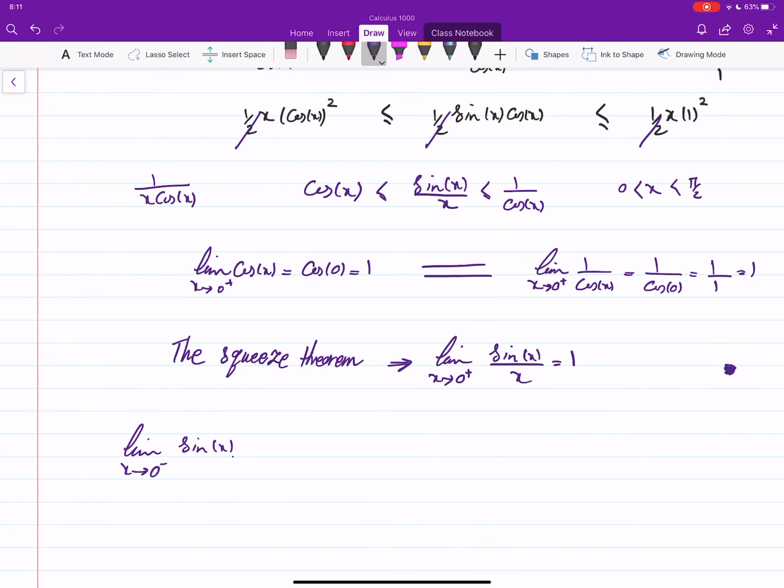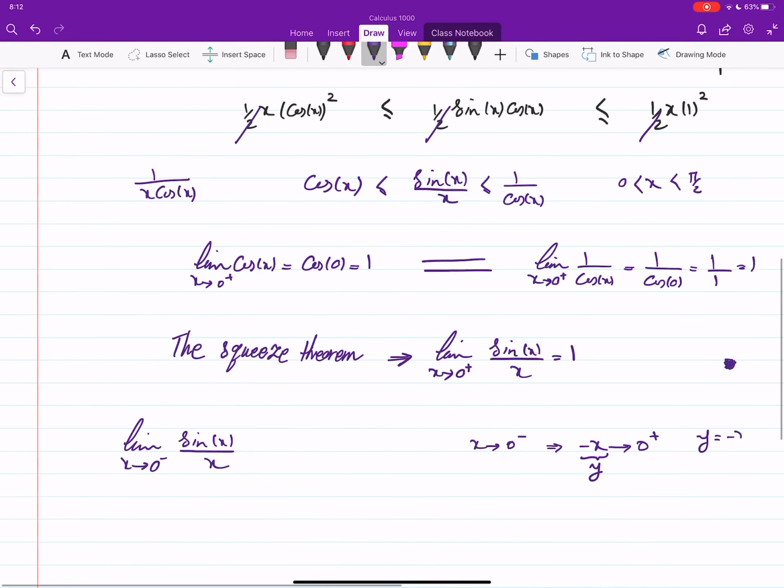Here we need a very nice trick: as x approaches 0 minus, negative x approaches 0 plus. Let's just do a substitution. Take y to be negative x. The limit turns into sine of negative y over negative y, since everywhere you see x, you put negative y there.